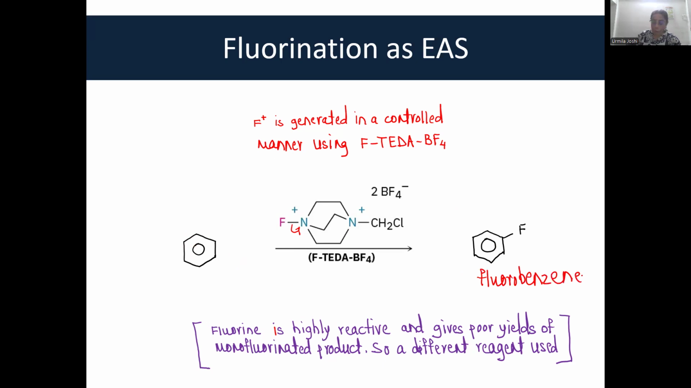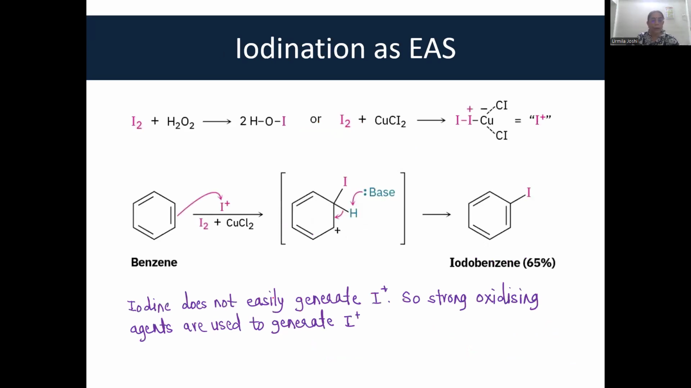Likewise, iodination is also carried out using a different reagent. Iodine is not very reactive. It does not easily generate I+. And we want an electrophile to react. And so a strong oxidizing agent is used. The strong oxidizing agent like H2O2 or CuCl2 generates an electrophile I+. And then the mechanism is just the same.